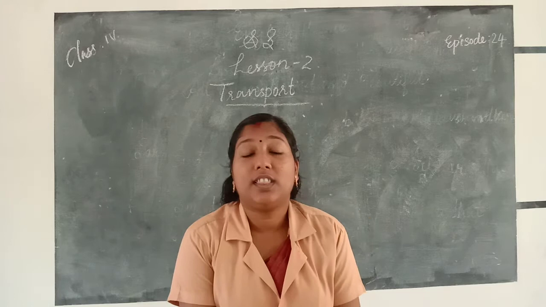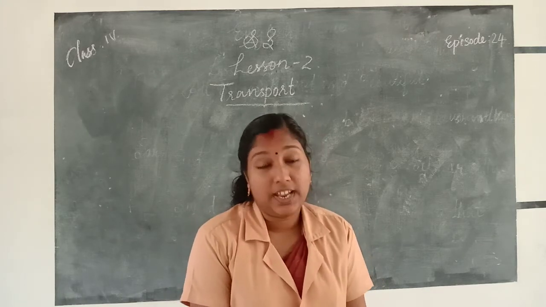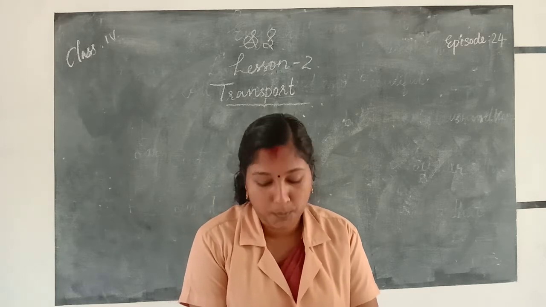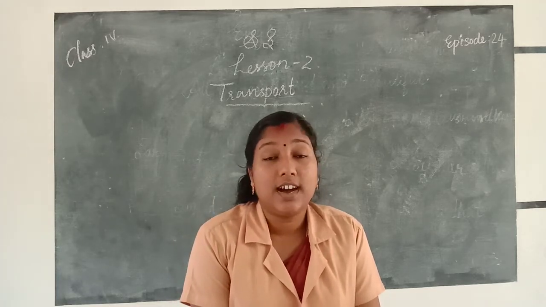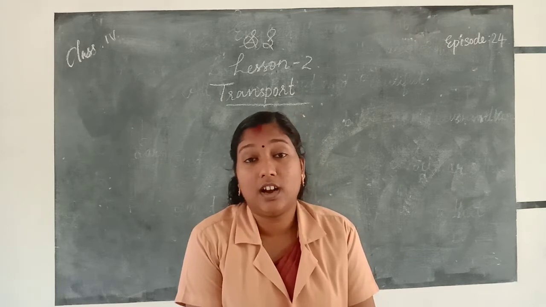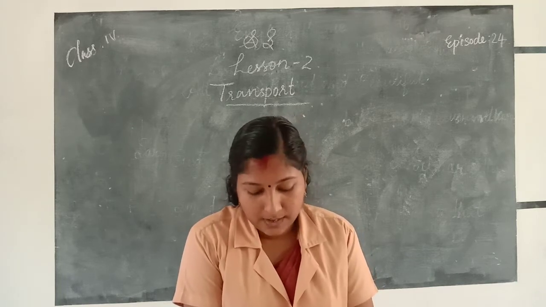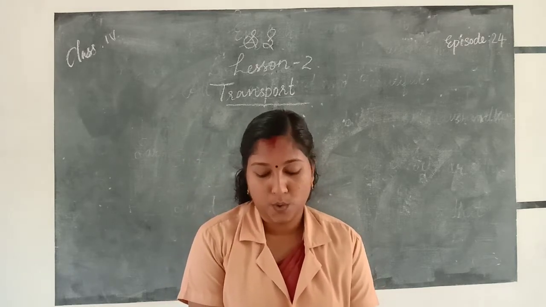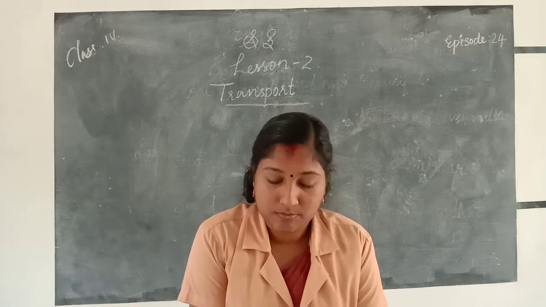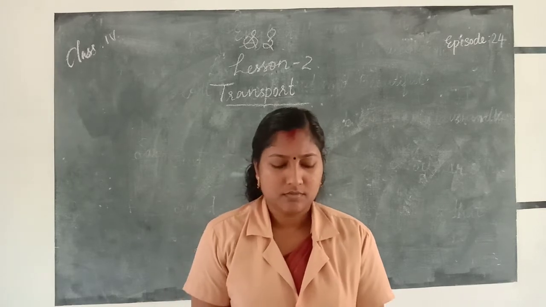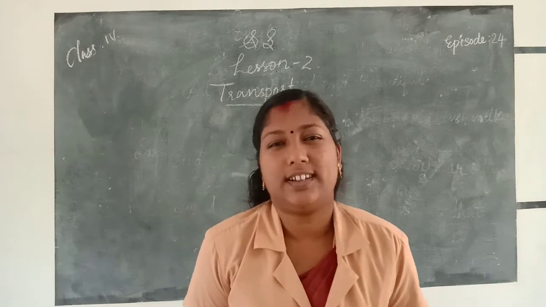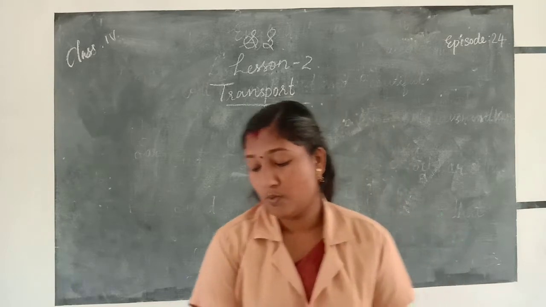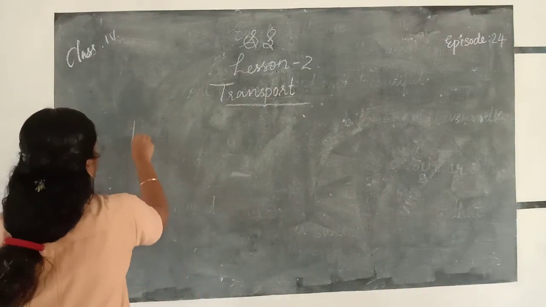Okay students, what all things did we learn in this lesson? We learn about transport. We learn about means of transport. First of all, we learned about roadways. Then we learned about railways, metros and monorail. Then we just started the topic waterways. So today we are going to learn about waterways and airways.